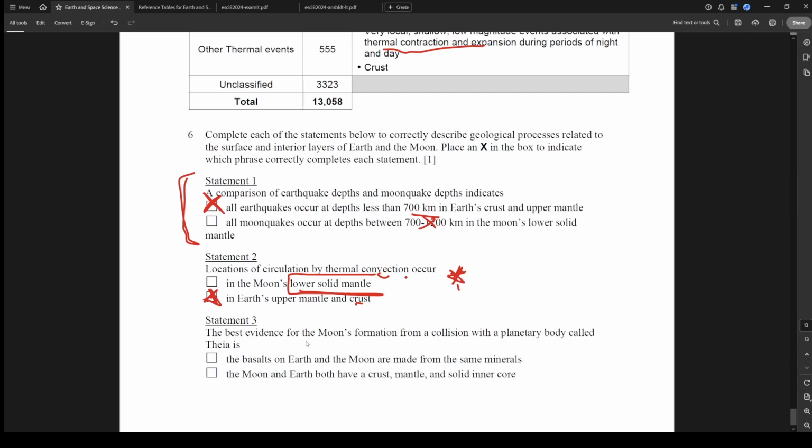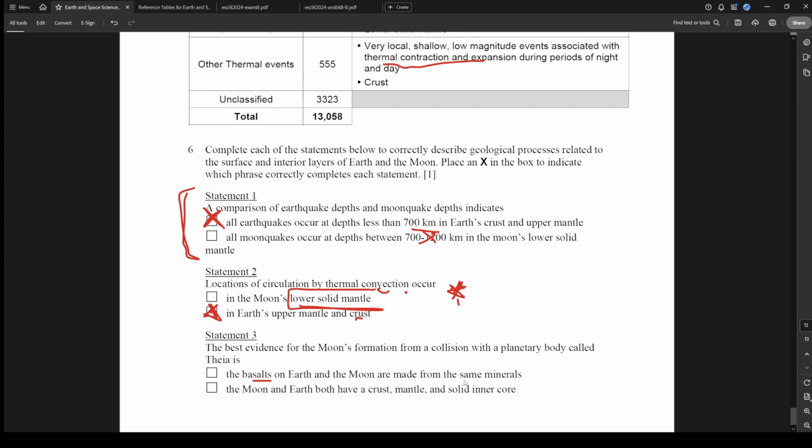Number 3. The best evidence for the moon's formation from a collision with a planetary body called Theia is the basalts on Earth and Moon are made from the same minerals. Yeah, we have similar mineral composition as the Moon because it was part of the same collision. Sure. This one says the Moon and Earth both have a crust, mantle, and solid inner core. That doesn't prove how the Moon's formation happened. So that one was very obvious. So doing process of elimination, this is definitely going to be the trickiest question. I'd give this a 7 out of 10, and a big star on that being something that I don't agree with.